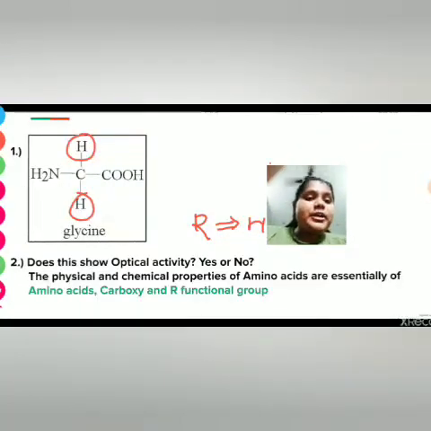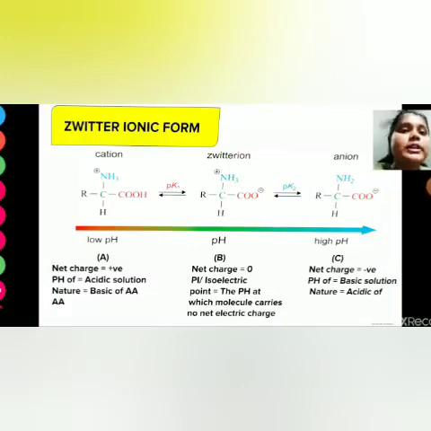The physical and chemical properties of amino acids are essentially determined by the amino group, the carboxylic acid group, as well as the functional group which the R or variable side chain contains. Now let's talk about the Zwitter ion.